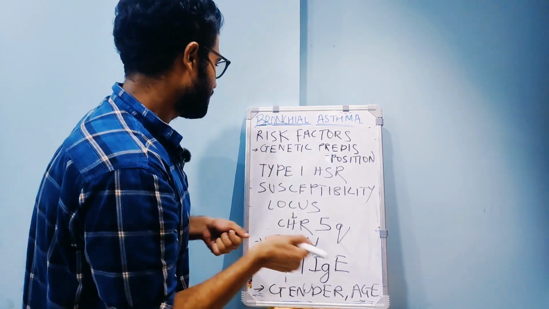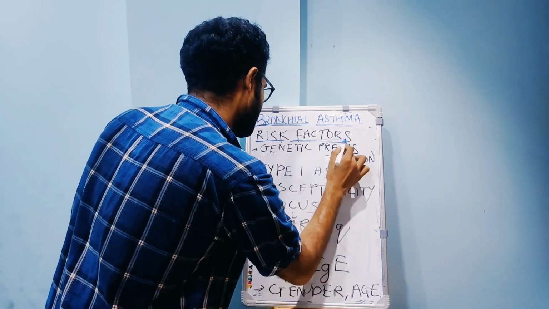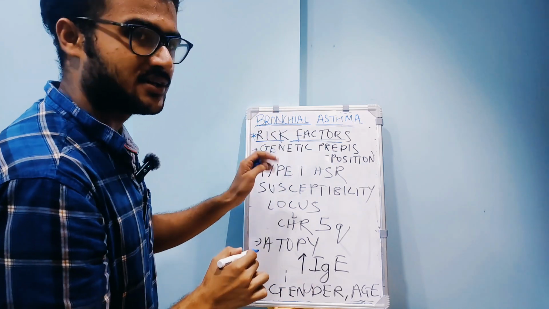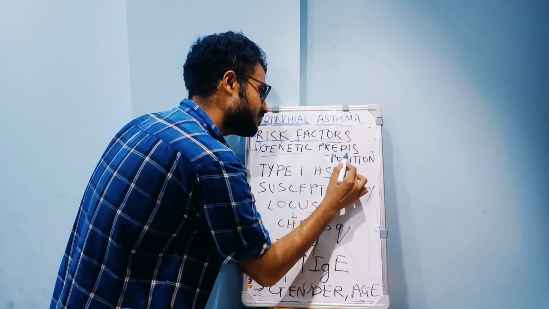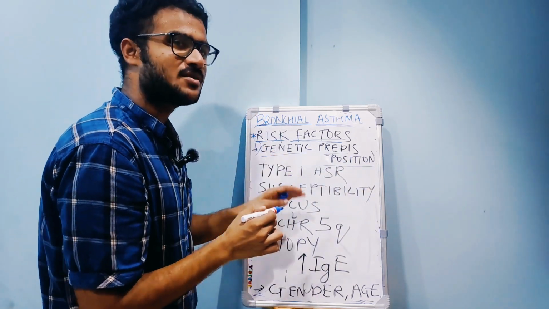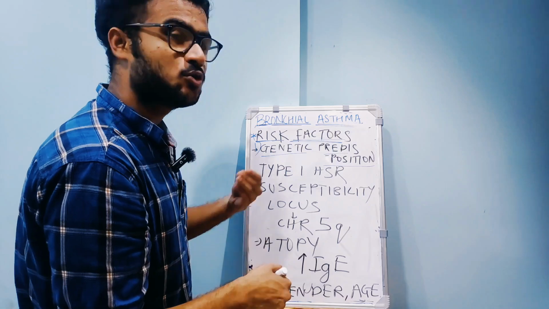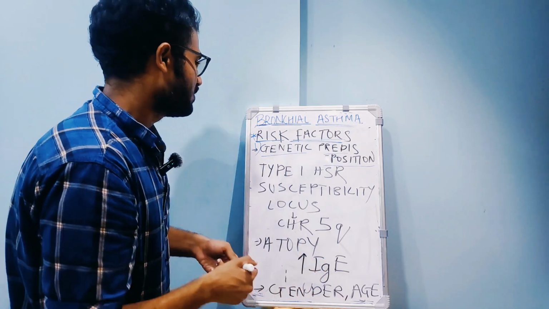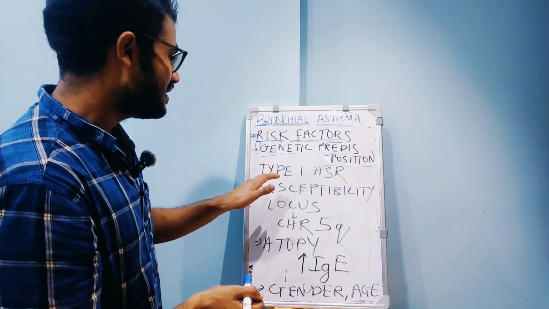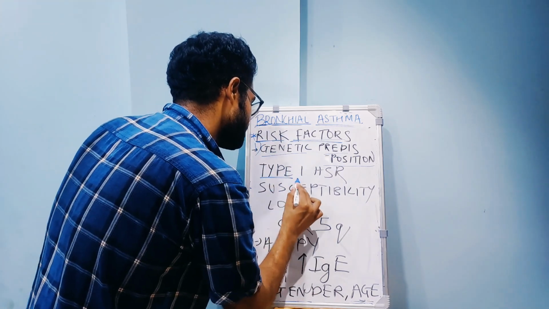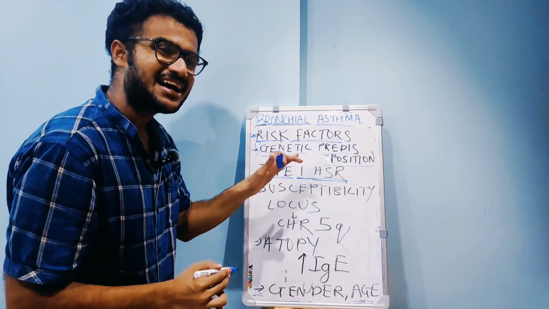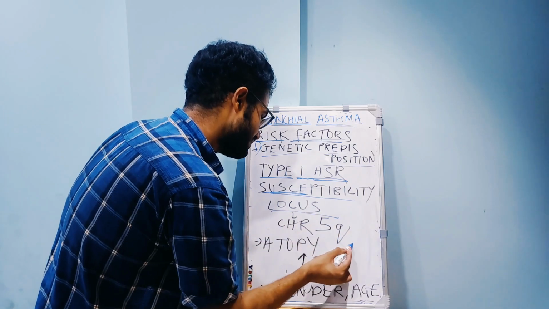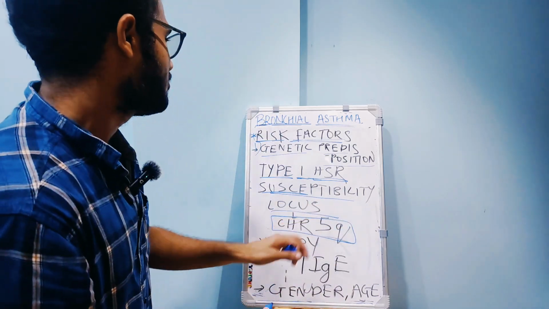So now I would be talking about risk factors which help in the development of bronchial asthma. The first is genetic predisposition. Some individuals are genetically susceptible to environmental allergens like dust, pollen grains. Basically it is a type 1 hypersensitivity reaction, or anaphylaxis. You should remember this part: the susceptibility locus is on chromosome 5q.